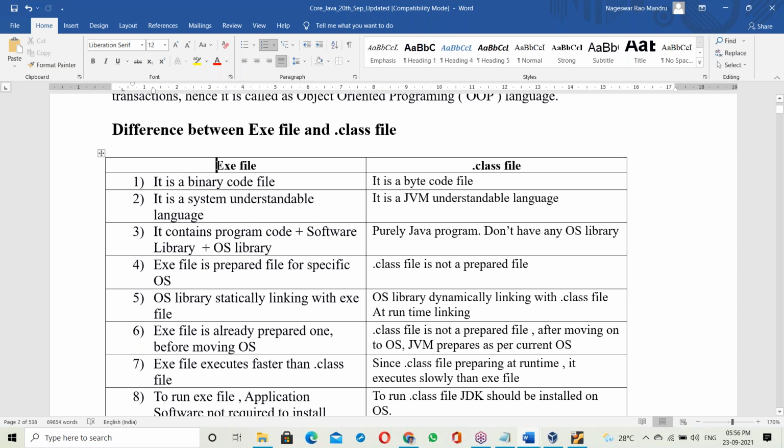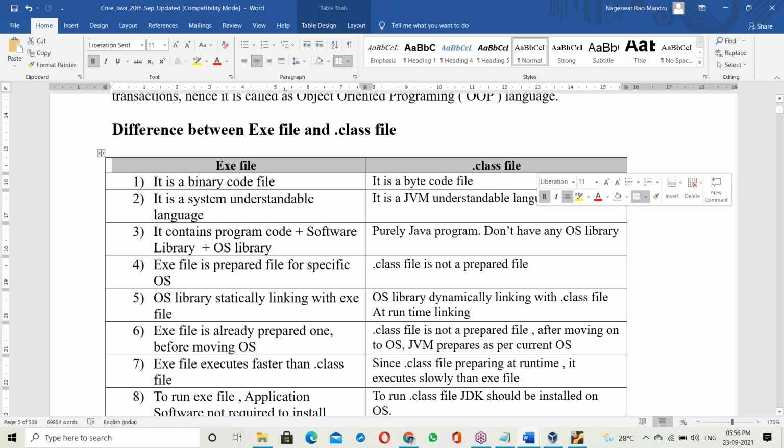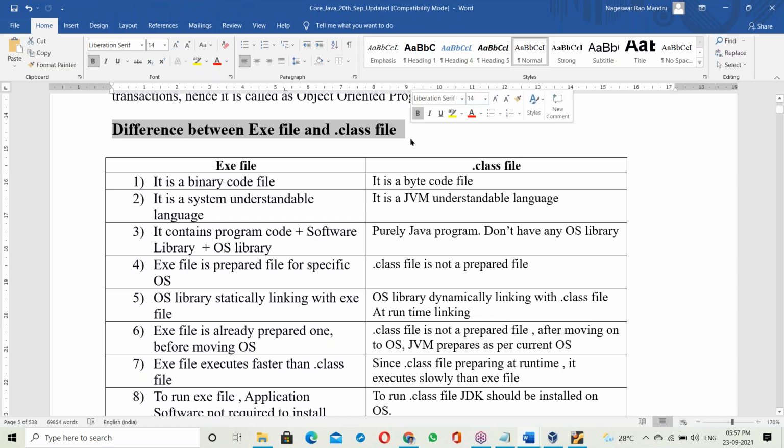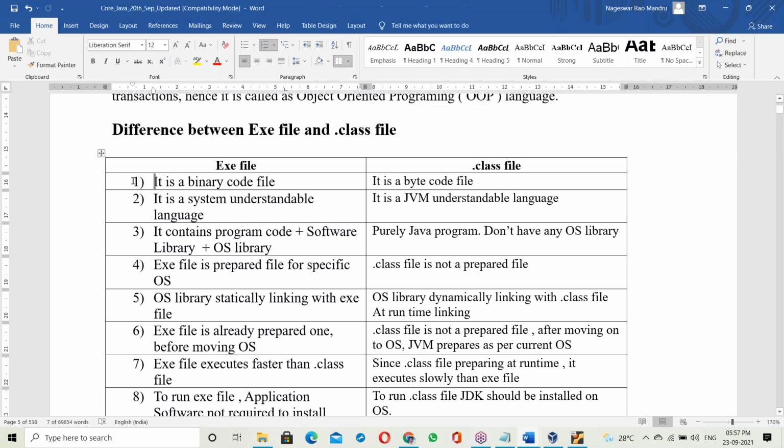See this, the difference between an exe file and a dot class file. The first difference: an exe file is a binary code file, a system understandable language. A dot class file is a byte code file, a JVM understandable language. That's the main difference.